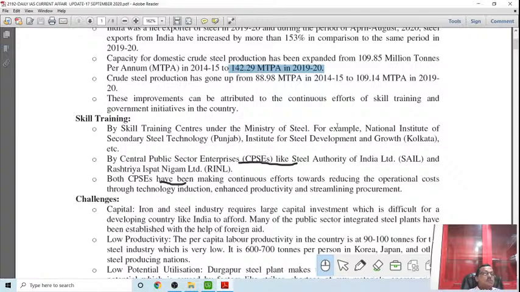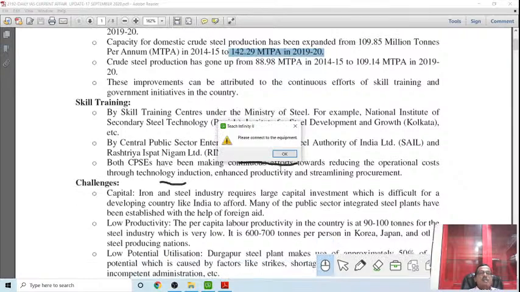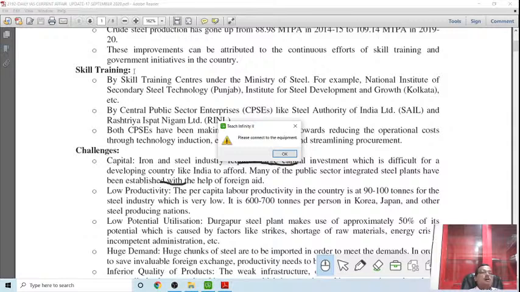For the challenges there are skill training centers under the Ministry of Steel, for example, the National Institute of Secondary Steel Technology, Punjab, and the Institute of Steel Development and Growth. The public sector enterprises like Steel Authority of India Limited and National Steel Limited are also major producers. The central public sector enterprises are also making continuous efforts towards reducing operational cost through technology induction, enhanced productivity and stimulating production. These are the advantages or benefits.